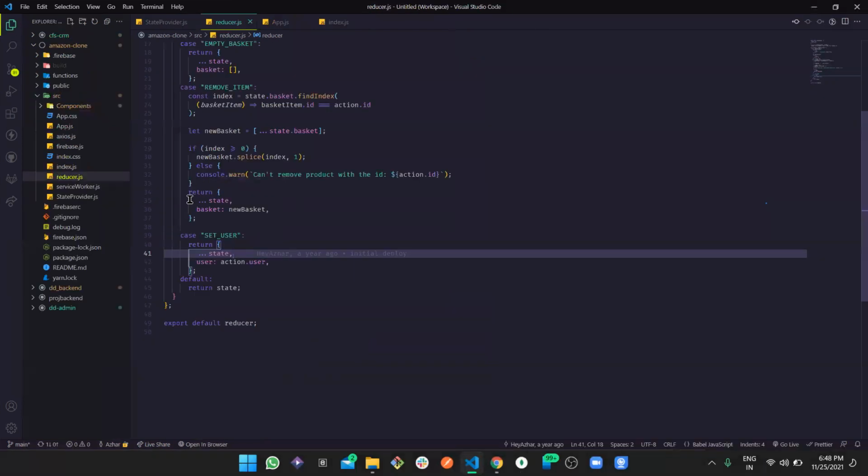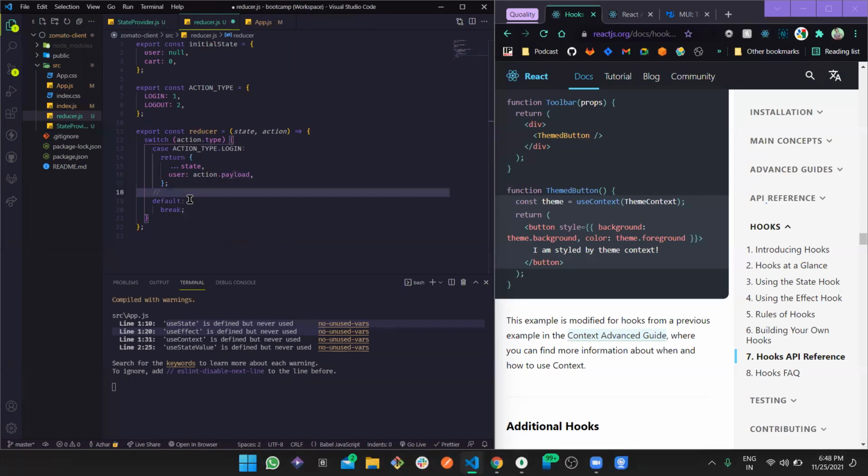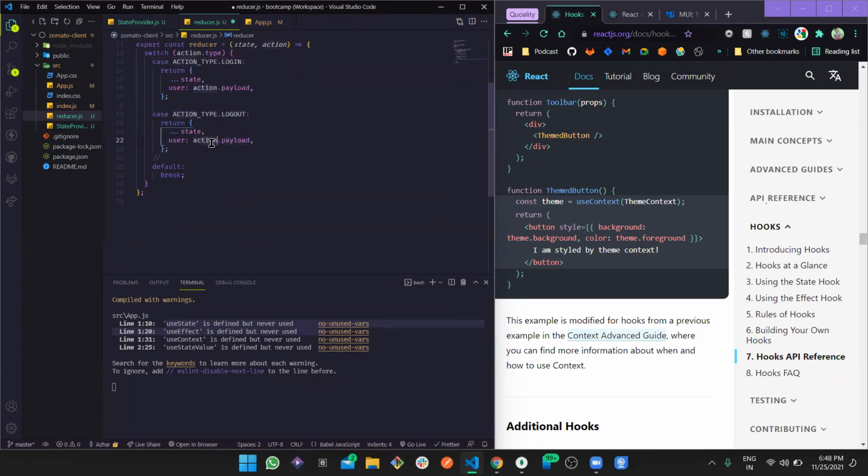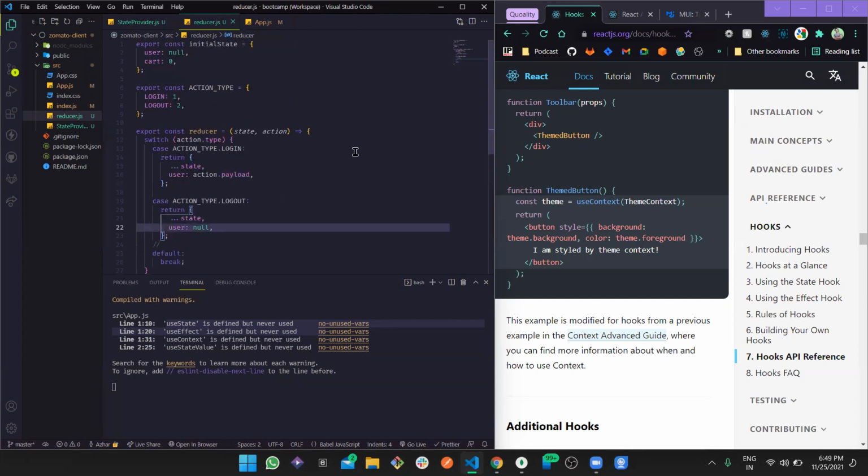Suppose the user has logged in, right? Now what if the user is trying to log out? So let's copy this, and here we define something like logout, and then hold the current state and simply go back to the previous one, which is set user to null. So now we are going to keep a checker. If the user is null, then the user is not logged in. And if someone is trying to log in, then with that action we are going to set that particular user.